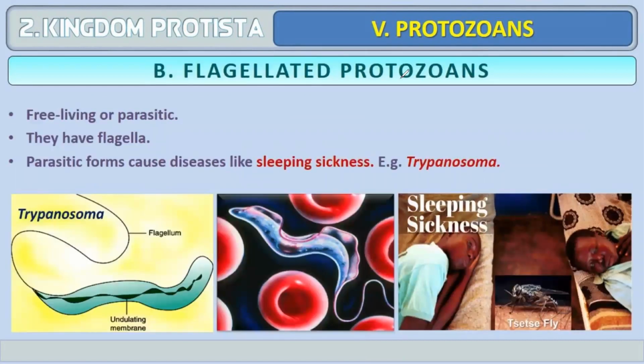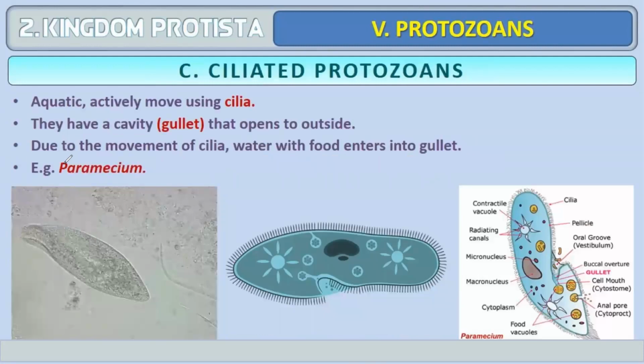Next is flagellated protozoa. They are free-living or parasitic. They have flagella, as the word indicates. Parasitic forms cause diseases like sleeping sickness. Example is Trypanosoma. Trypanosoma is a flagellated protozoan that causes sleeping sickness. Plasmodium is also there, but that comes in the other group of protozoans.